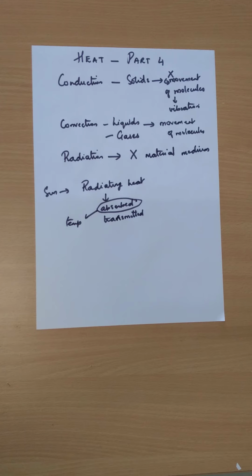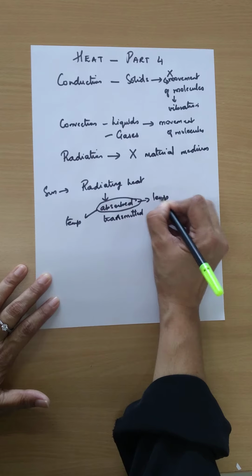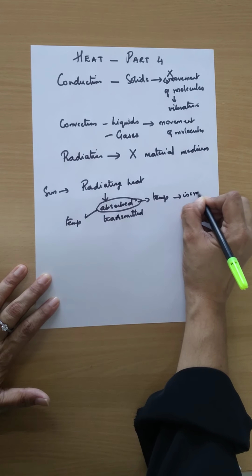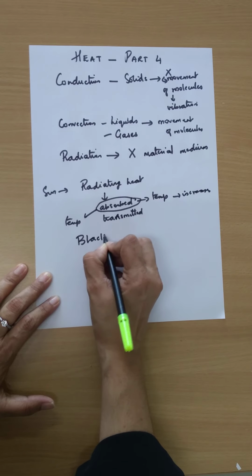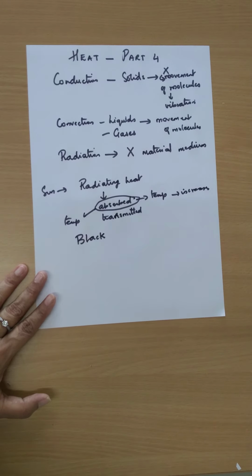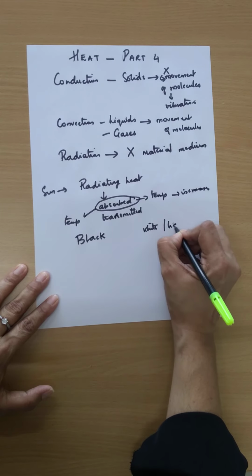So heat from our body is transferred to that mercury, and the level of mercury expands. So whenever any object absorbs heat, the temperature of that object increases.